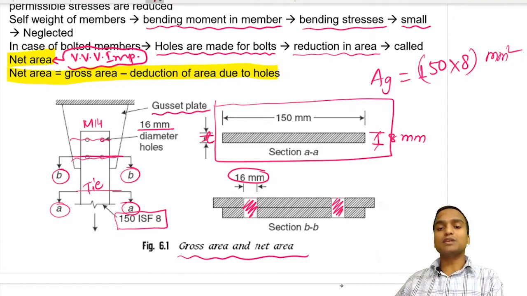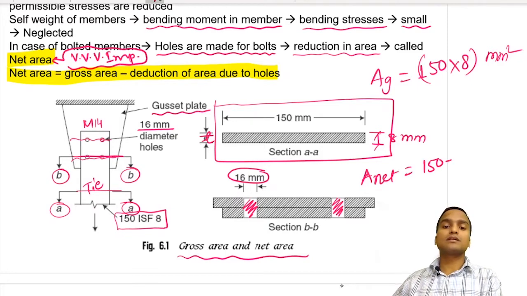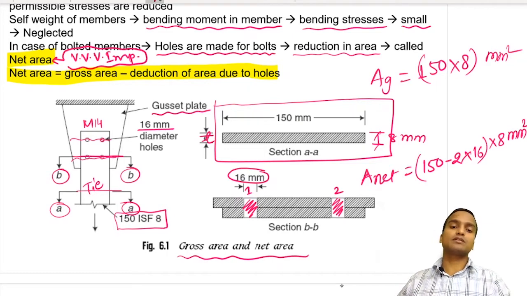At section BB, which is the critical section, the net area is equal to (150 minus 2 into 16) multiplied by 8. We reduce the diameters of the holes from the width and multiply by 8 to get the net sectional area at BB. This is how gross area and net area are calculated, and most of the time if you are successful in calculating the net area, your entire problem is easily solved.